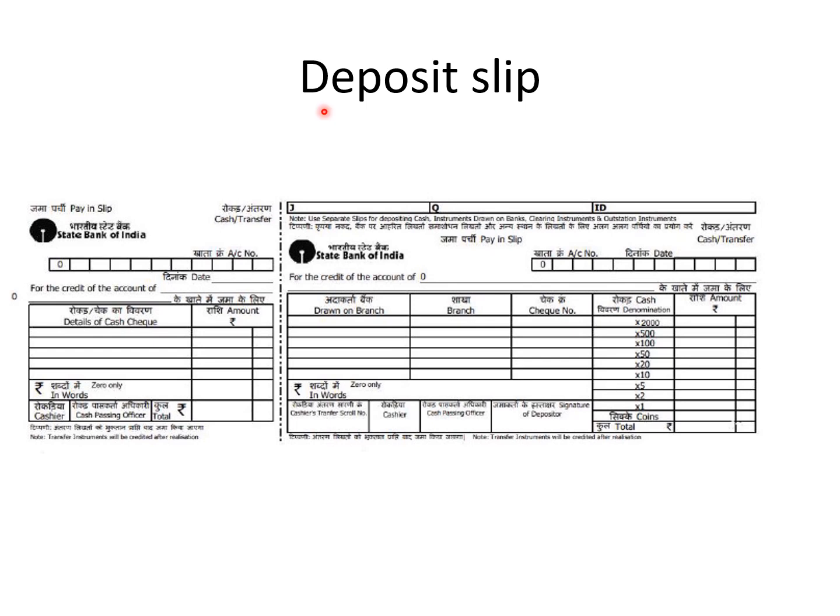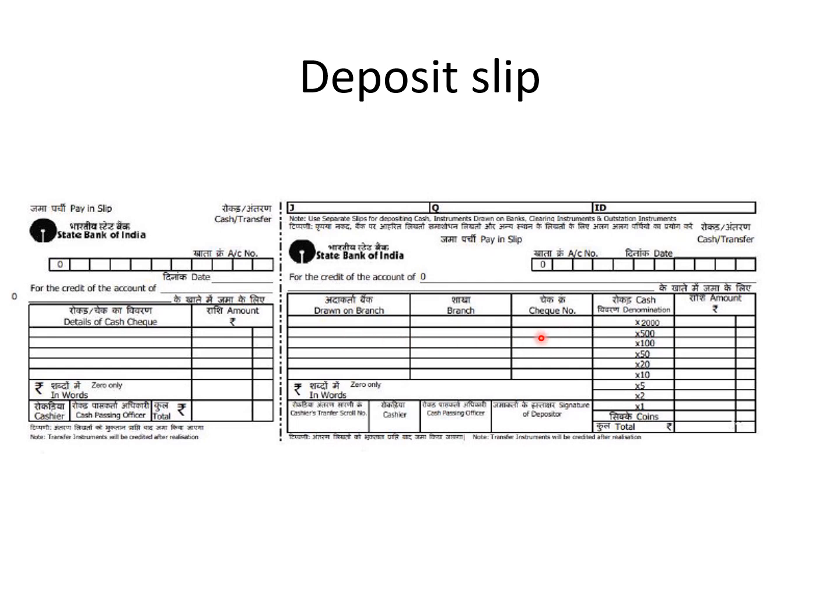Now let's see sample deposit slip so that it will be useful when you want to make deposit in the bank. This is sample deposit slip of State Bank of India. Here you need to write the date. Here you need to enter the account number. These details are useful only if you make a check deposit.